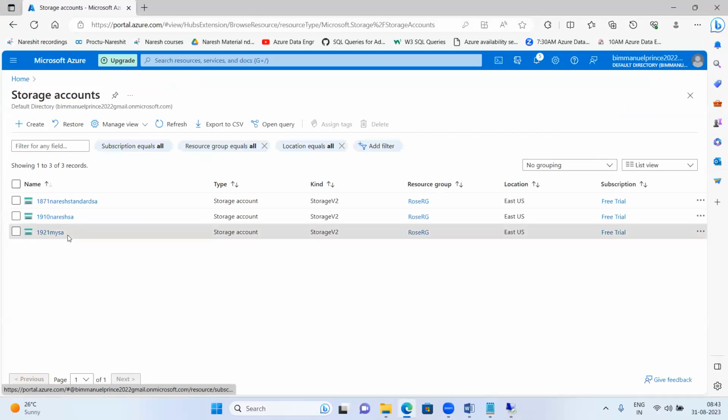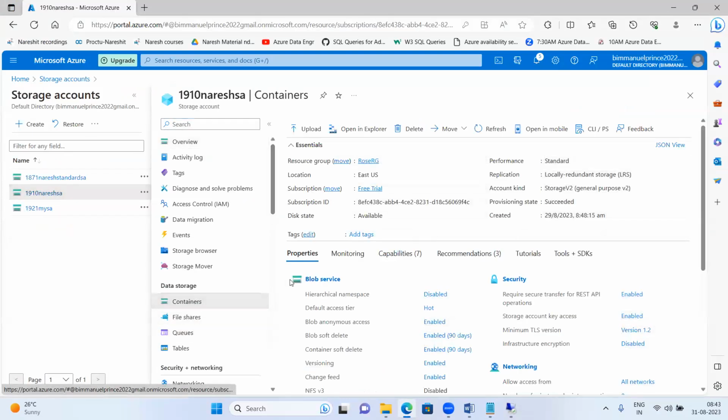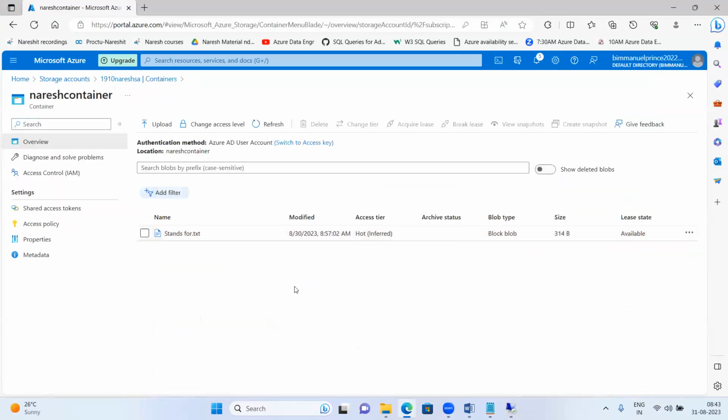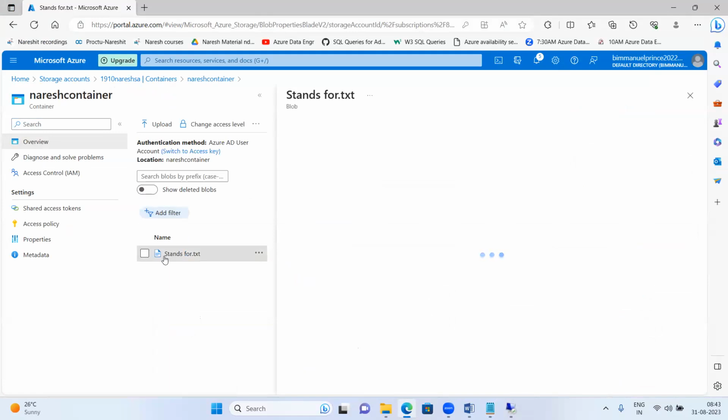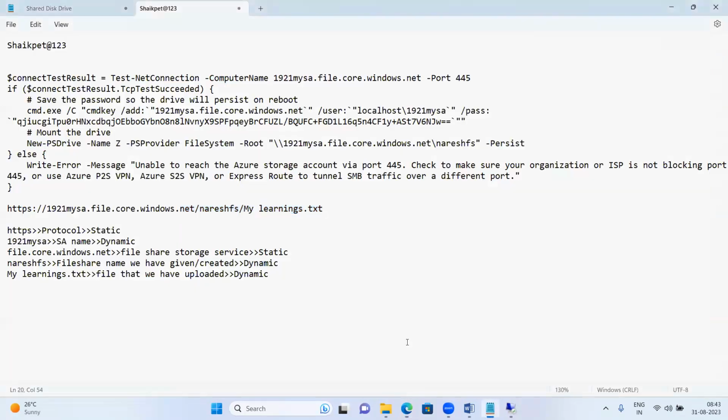blob storage services. If you come here to the container we have created, Naresh container, just click on this file. This is the URL. Copy this one, come here and paste it. Here the difference is, in the file share you find file.core.windows.net, and here you are finding blob.core.windows.net.